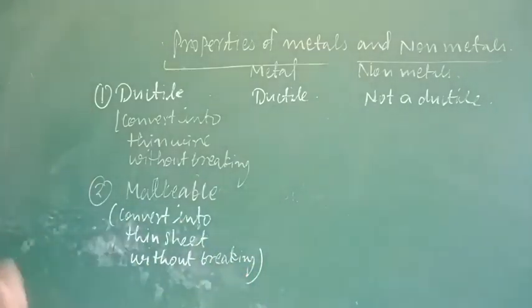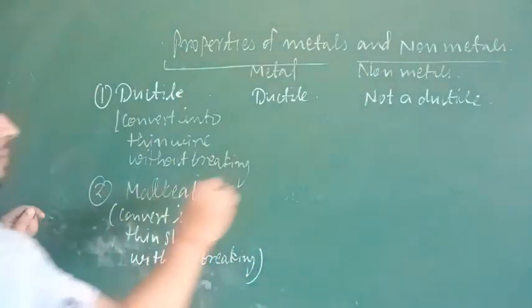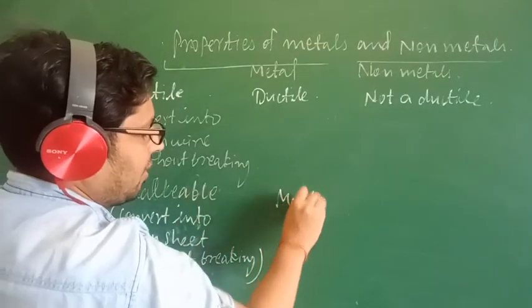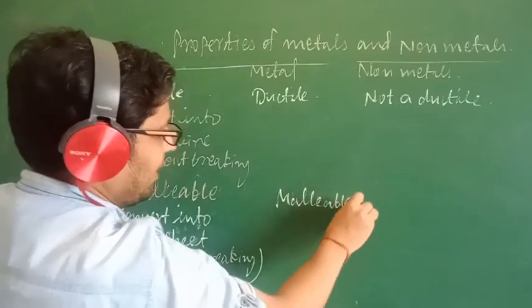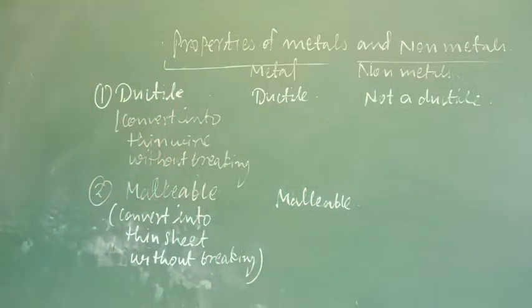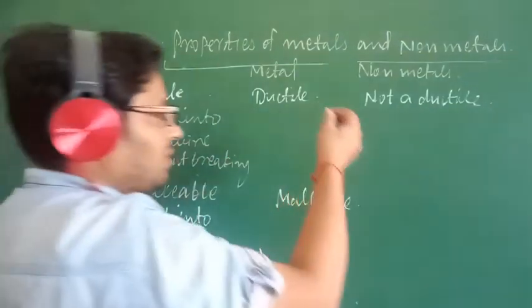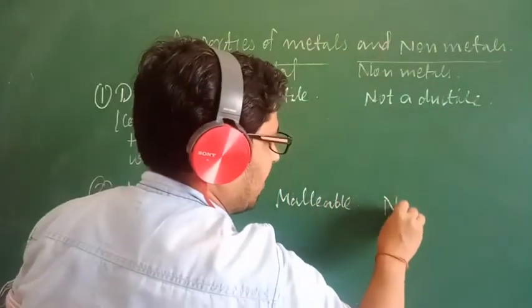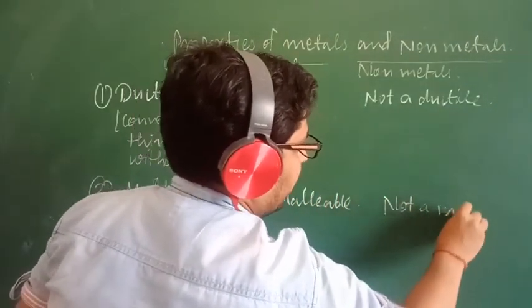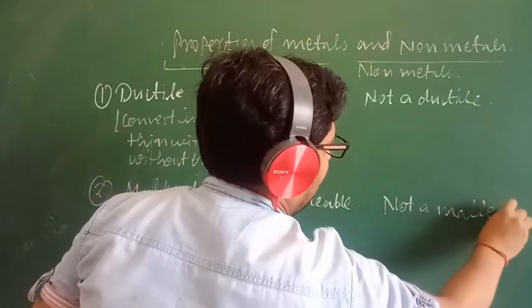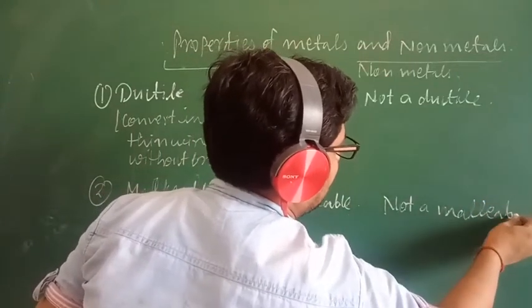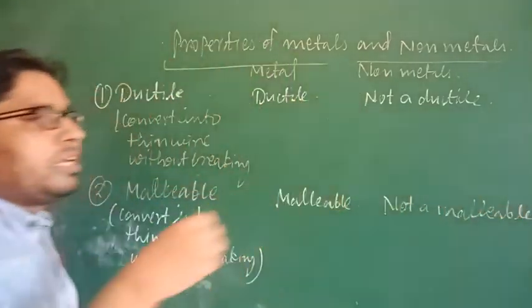Now metals are malleable. That means metals can be converted into a thin sheet without breaking, whereas non-metals are not malleable. That means non-metals cannot be converted into a thin sheet without breaking.